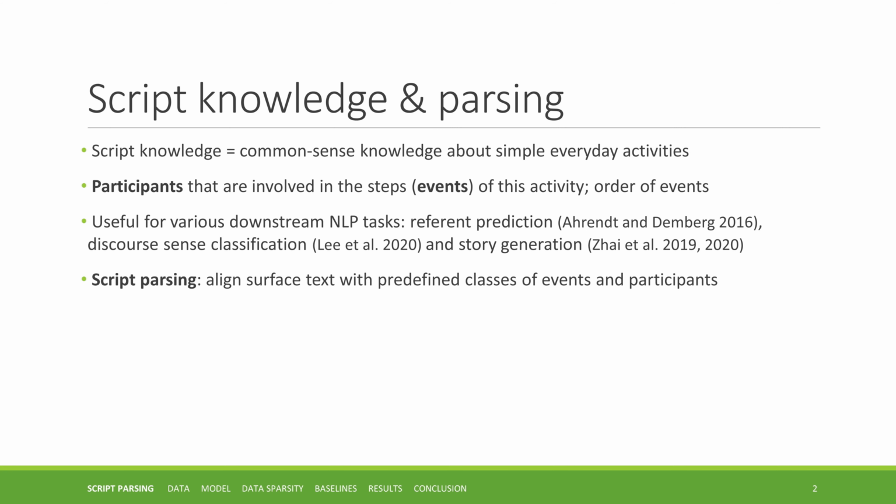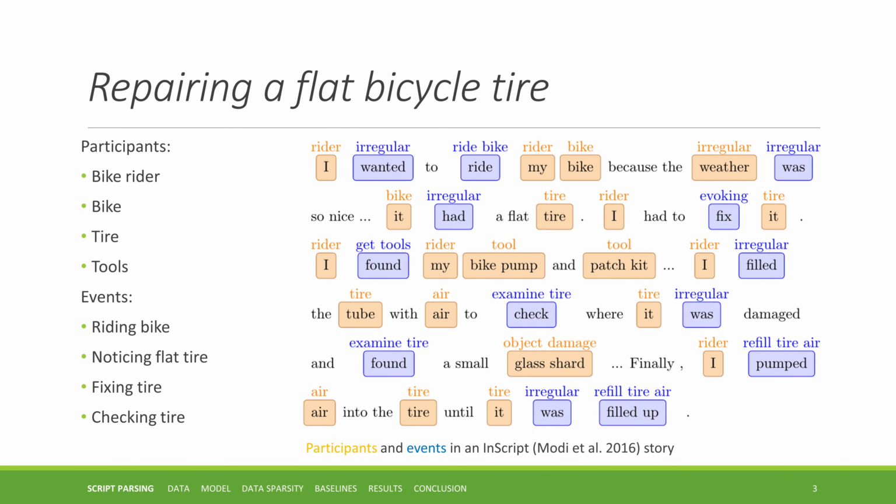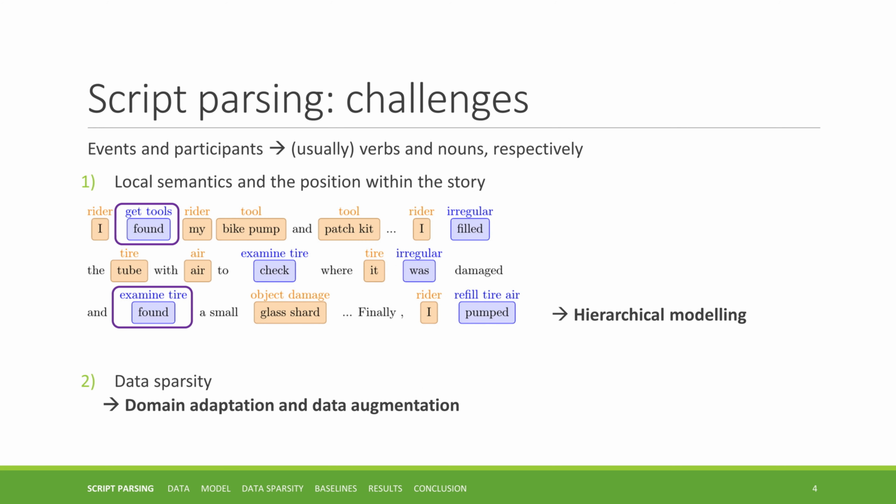Here's an example. Based on our human script knowledge, we know that the activity of repairing a flat bicycle tire includes a bike rider, a bike, tools, and a tire. These participants are involved in the events of riding a bike, noticing the tire is flat, getting tools, fixing the tire, and then finally checking if it holds. Events and participants are typically realized by content words, most notably by verbs and nouns. The script parser should process an entire document and then tag the verb and noun heads.